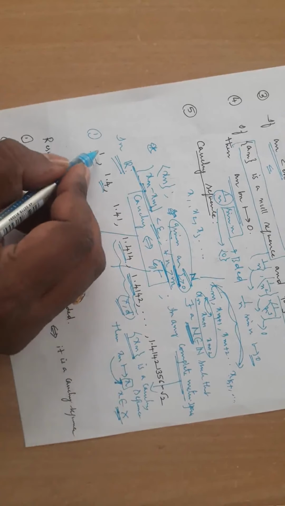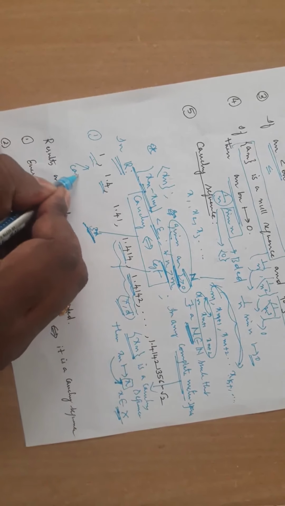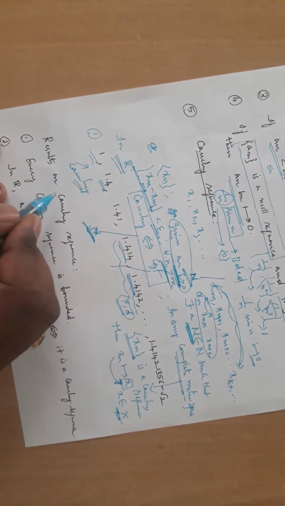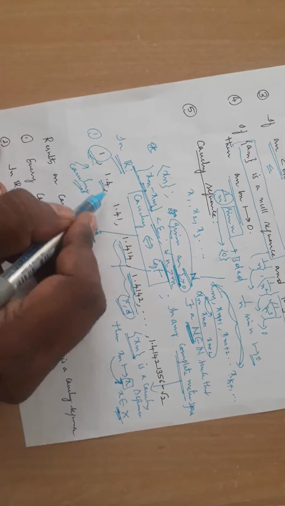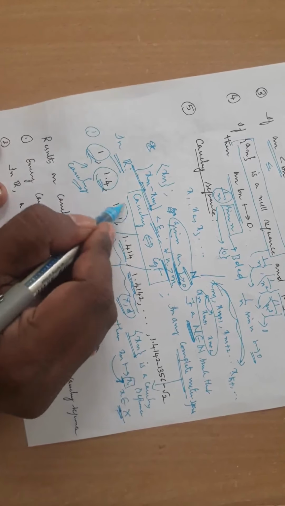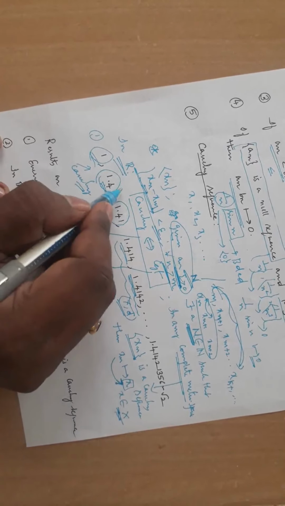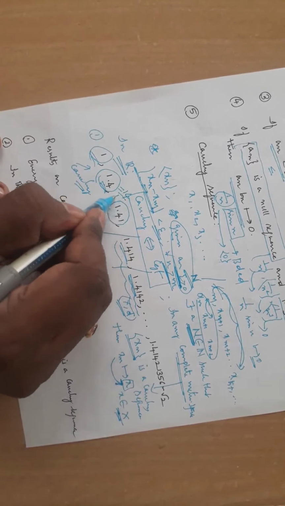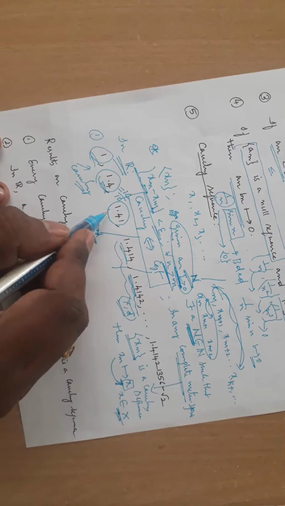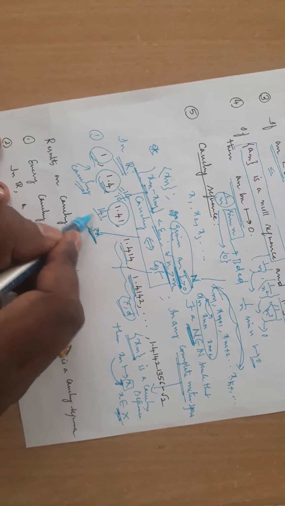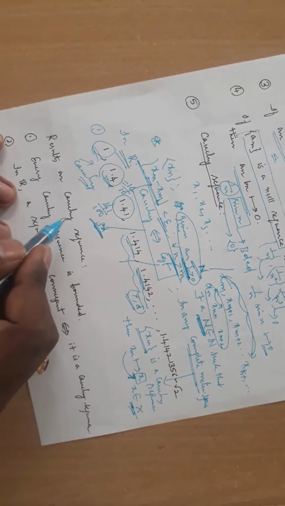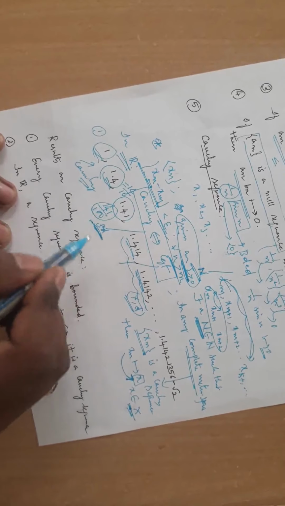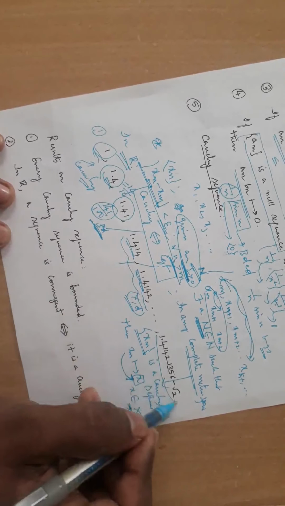Getting my point? This sequence is Cauchy, and this sequence consists of rational numbers. 1.4 is a rational number, 1.41 is a rational number, because you can write 1.4 as 14 by 10. Getting? This is 141 by 100. That means it's rational. Likewise, each is rational, but it converges to root 2.